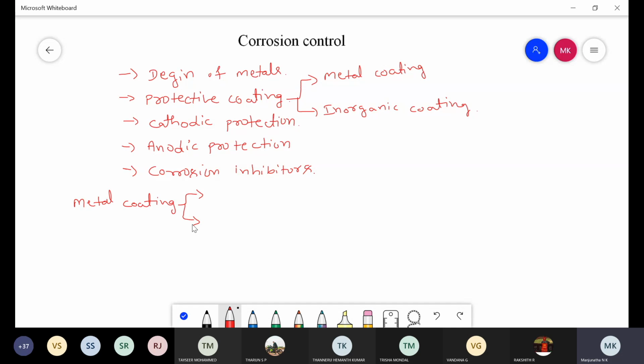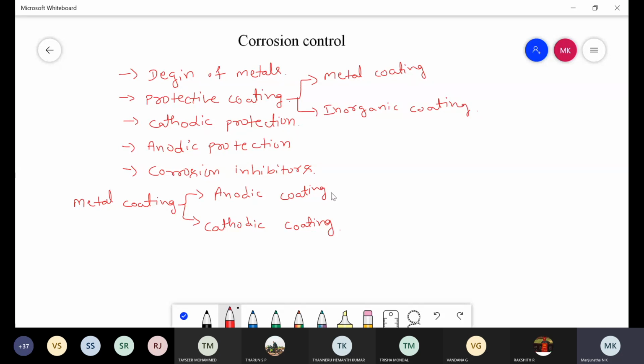In this way, in metal coating, by coating a more anodic metal or a more cathodic metal using a hot dipping process, the protection of metals against corrosion takes place. This type of method is called metal coating. In metal coating, there are two types: one is anodic coating and another is cathodic coating.